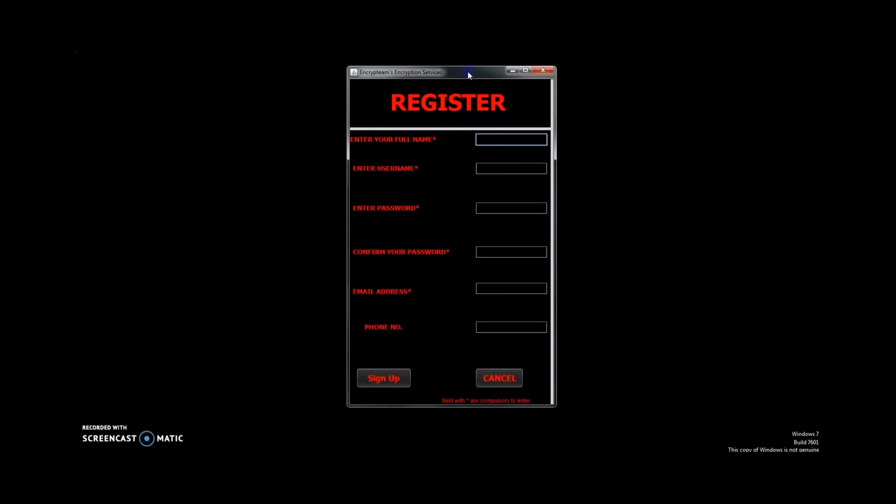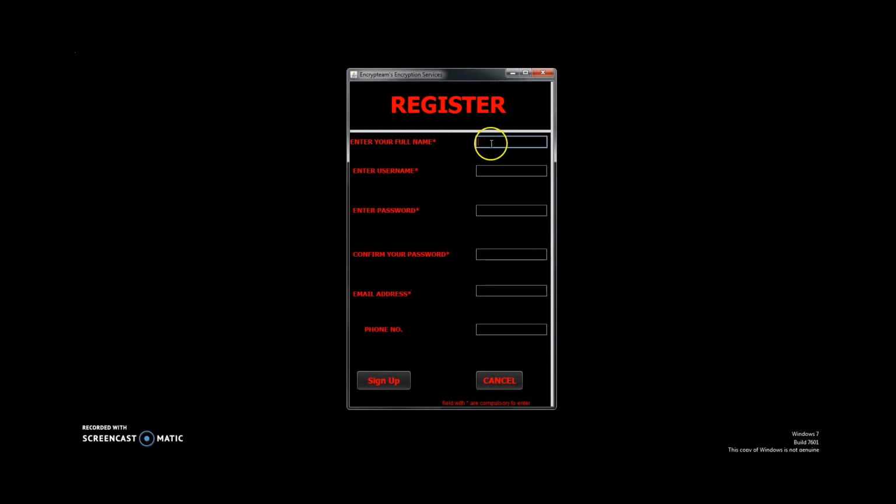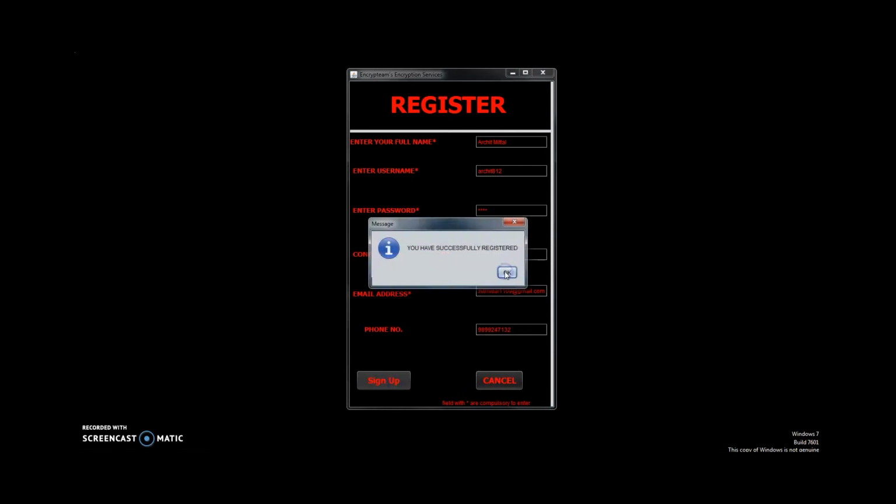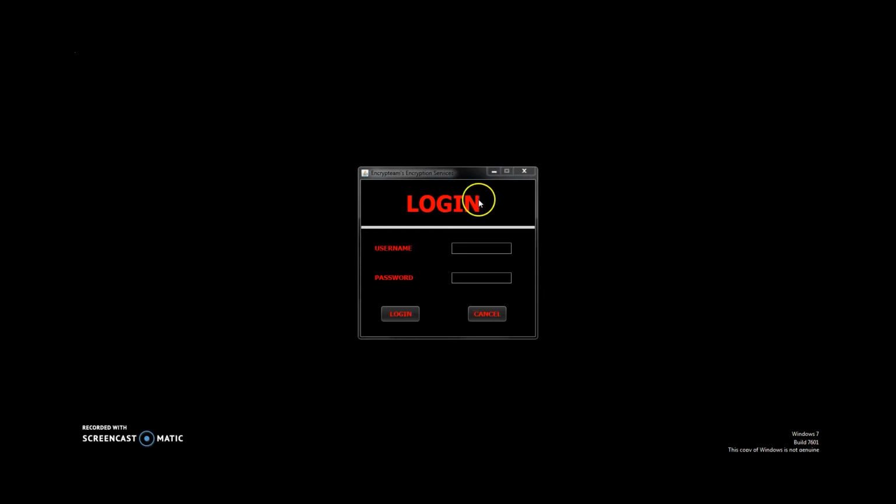By pressing the new user button, we have been directed to this register page. Here we have to enter all our details. Now, after entering all the details, we have to press the sign up button for saving the details as well as directing us to the login page. Just like this. After reaching the login page, we have to enter our login credentials. Just like my username was Archit812, my password was, and then we have to press this login button.